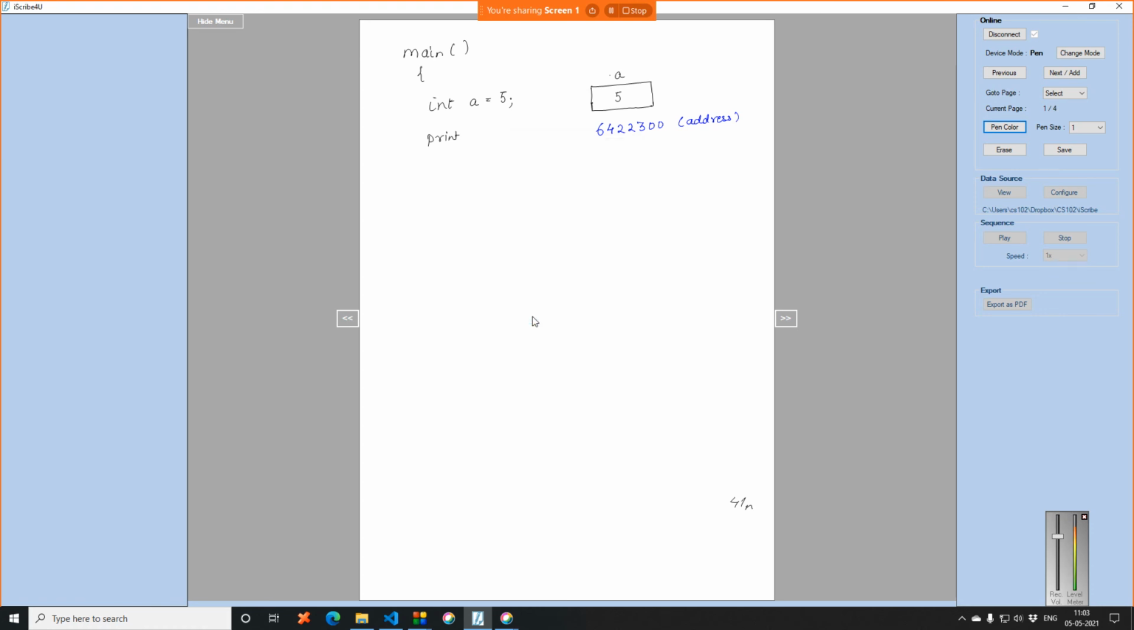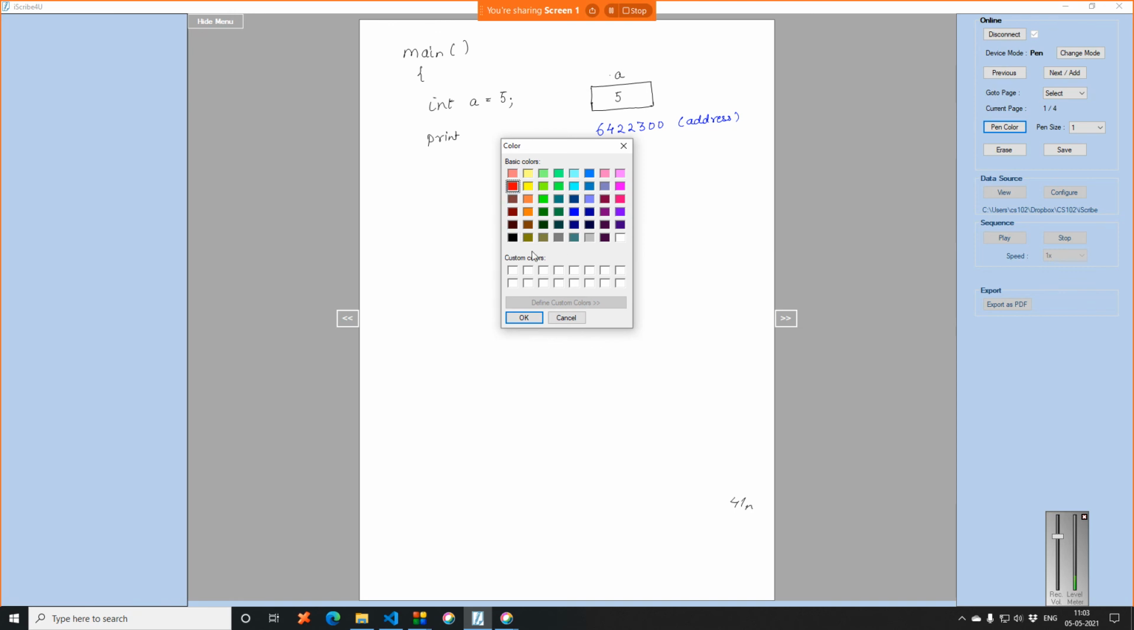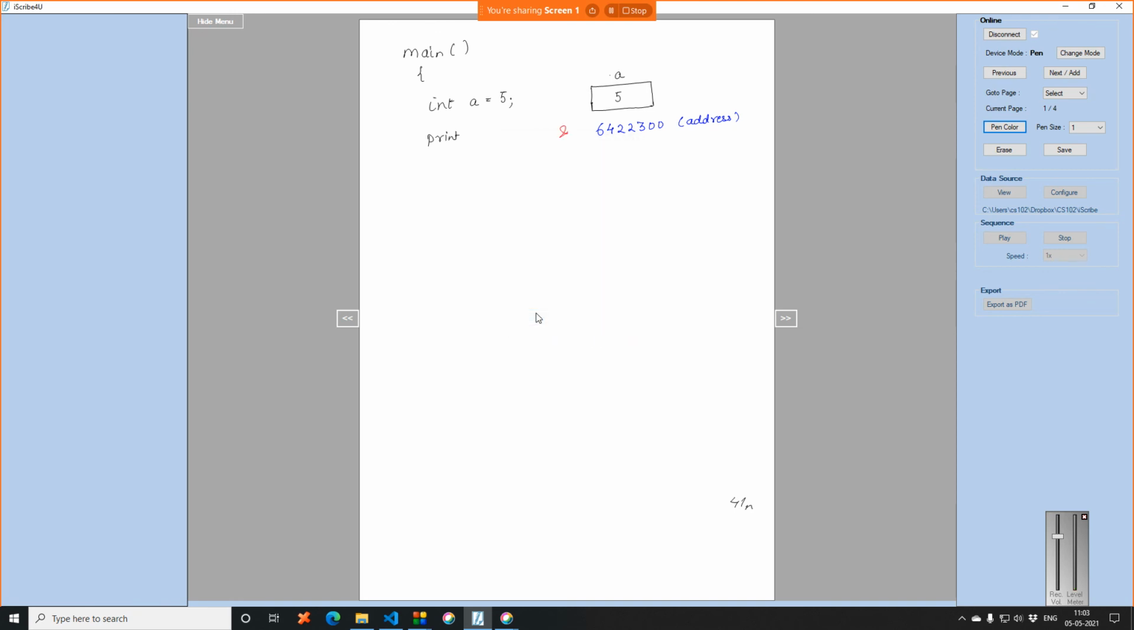Okay, so now just check this. I declared a variable integer a, and now let me make it more colorful. This is ampersand a, star ampersand a. So the moment you initialize a is equal to 5, the compiler assigns a rectangle, a box, in memory and keeps the value 5. And see, in memory, for computers, variable names are nothing, right?